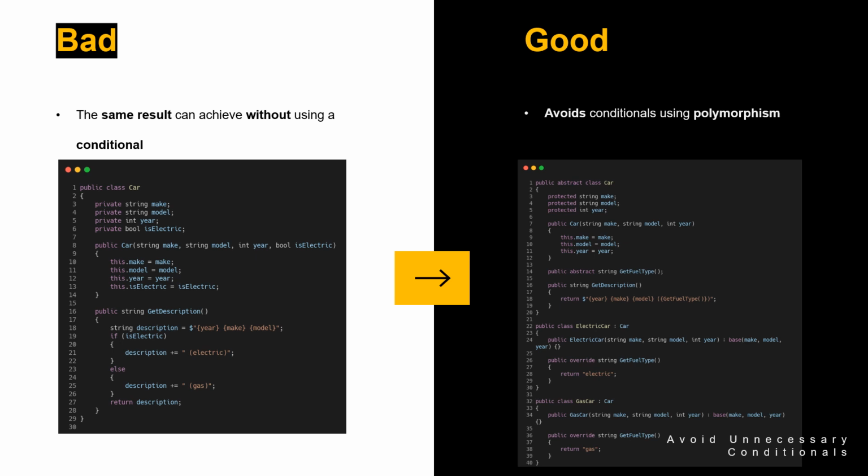This makes the code easier to read and understand, because there is no need to mentally negate a condition or check for multiple conditions. It also makes the code more maintainable, because adding a new type of car simply requires creating a new subclass and implementing the getFuelType method, rather than adding additional conditionals to the existing code. Overall, using polymorphism in this way helps to make the code more clean and maintainable by avoiding the use of conditionals.